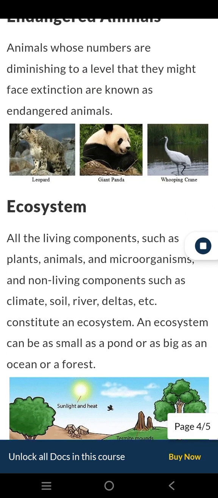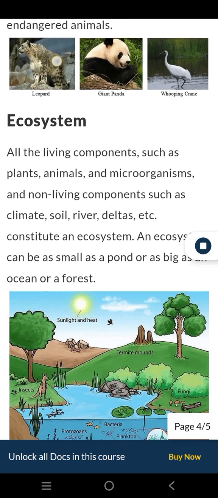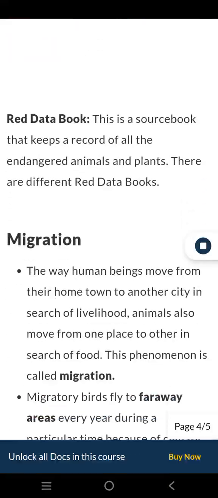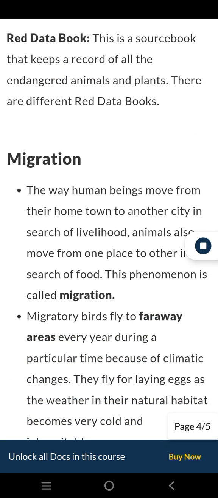Red Data Book. This is a source book that keeps a record of all the endangered animals and plants. There are different red data books. Migration. The way human beings move from their hometown to another city in search of livelihood, animals also move from one place to other in search of food. This phenomenon is called migration.